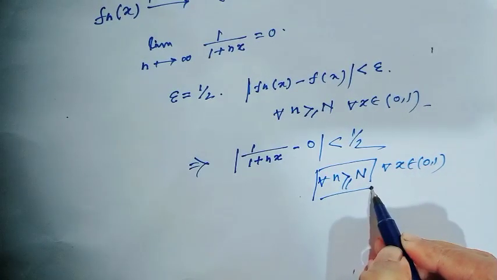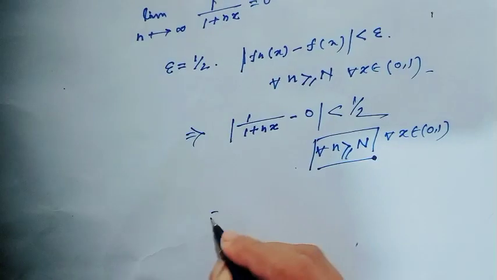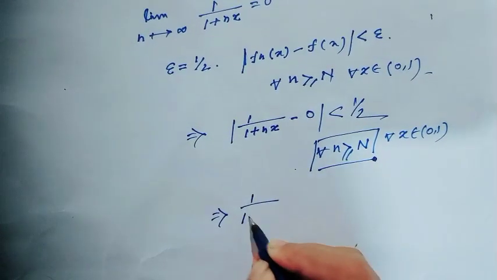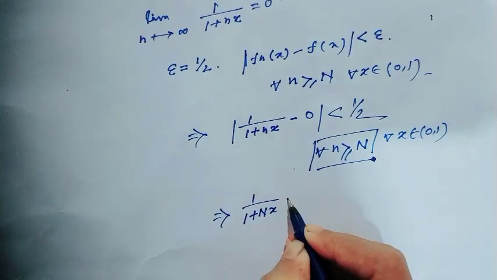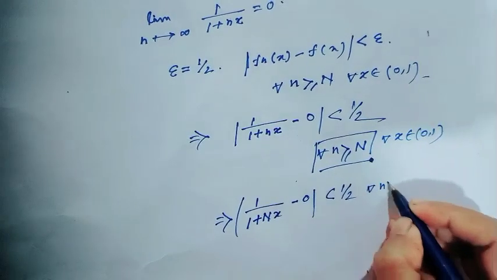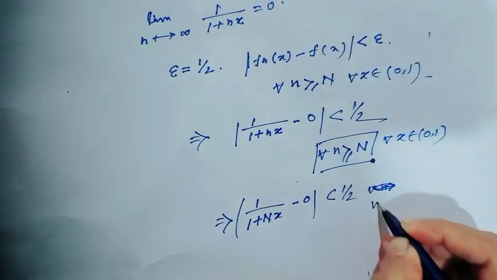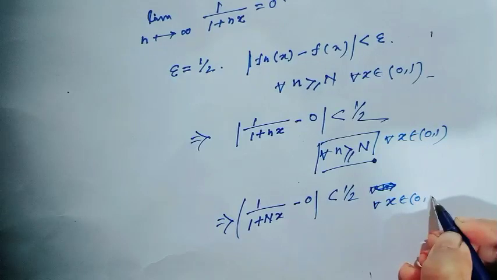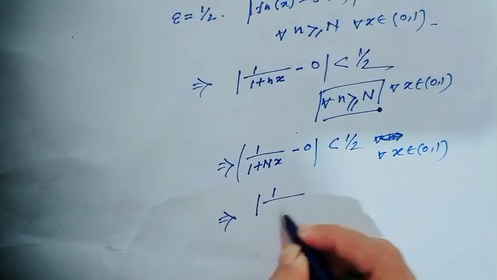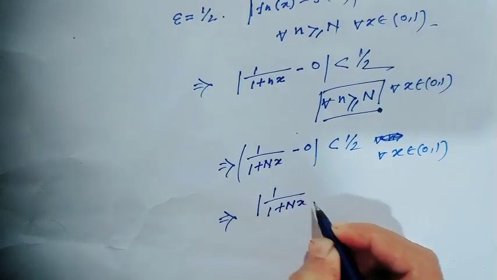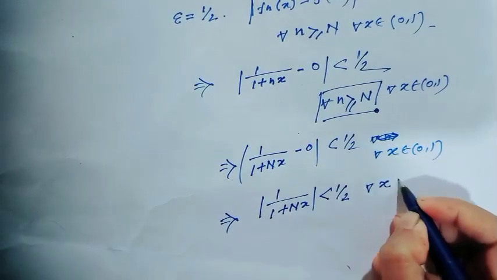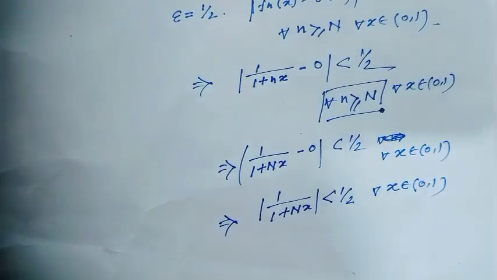Since this is true for all n greater than or equal to big N, therefore we can put this value capital N here. Then 1 over 1 plus capital N x minus 0 would be less than half, and this is true for all x belongs to the open interval (0, 1). That implies 1 over 1 plus capital N x is strictly less than half for all x belongs to (0, 1).